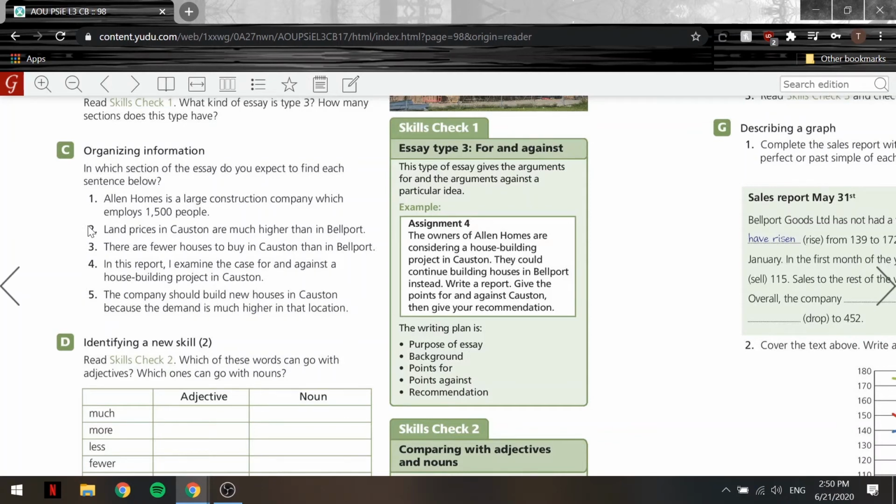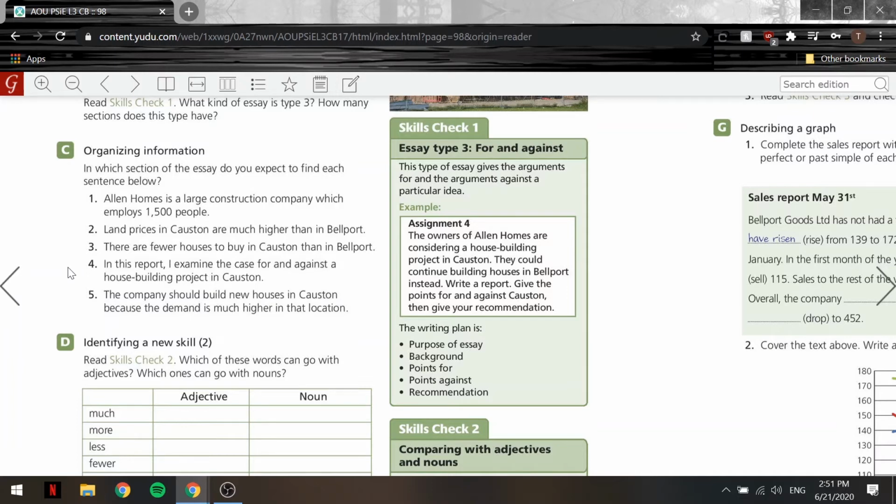So 1, Allen Homes is a large construction company which employs 1,500 people. Okay, so based on what has just been said here, we're probably giving a little bit of a background. I'm telling people what Allen Homes is. So Allen Homes is a large construction company which employs 1,500 people. 2, land prices in Coston are much higher than in Bellport. This looks to be a negative, so that's a drawback. That means it's points against.